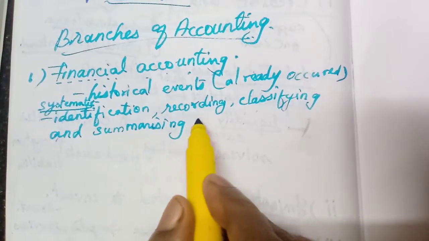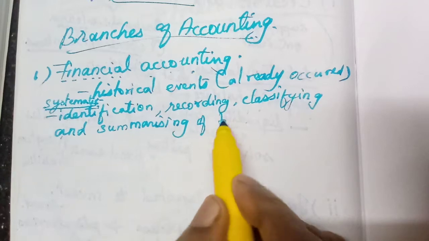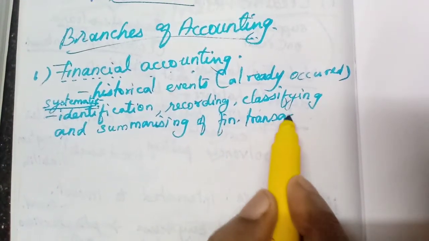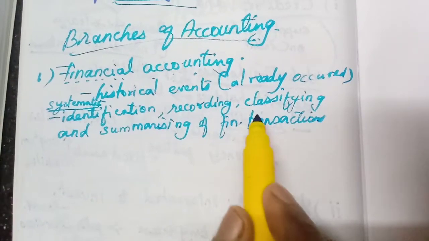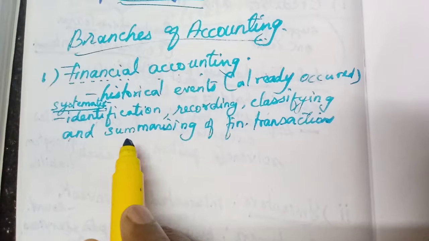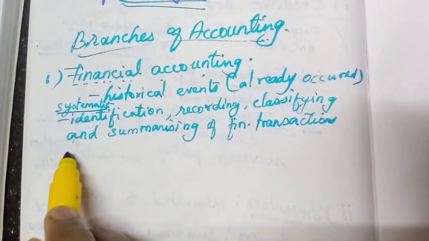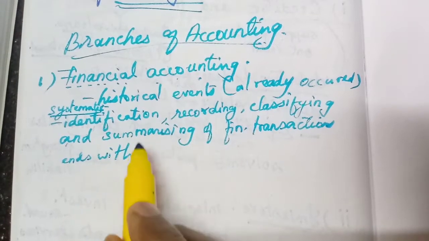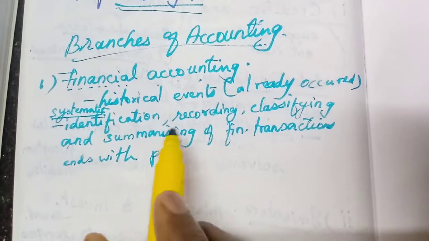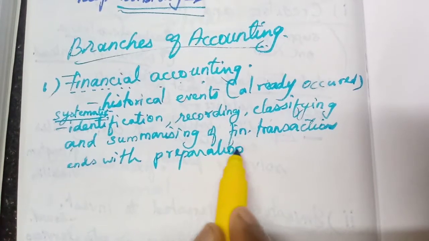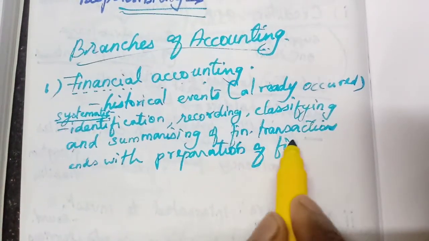What they are summarizing? All the financial transactions. And it starts with the identification and it ends with preparation of financial statements.